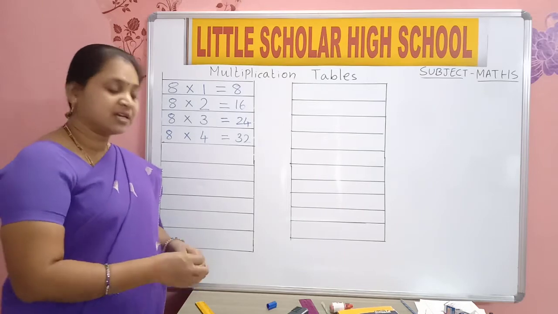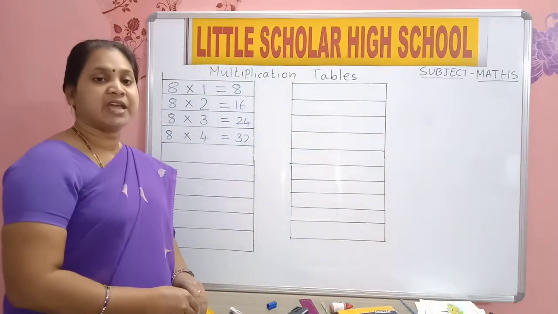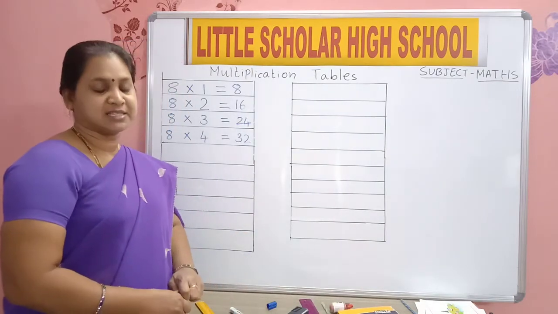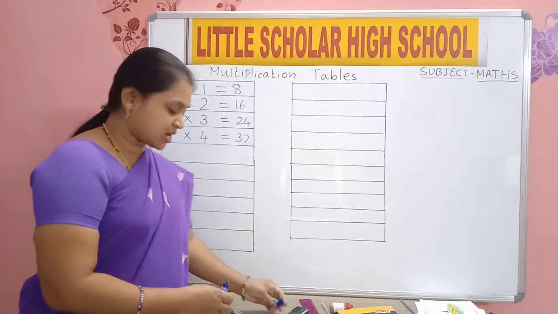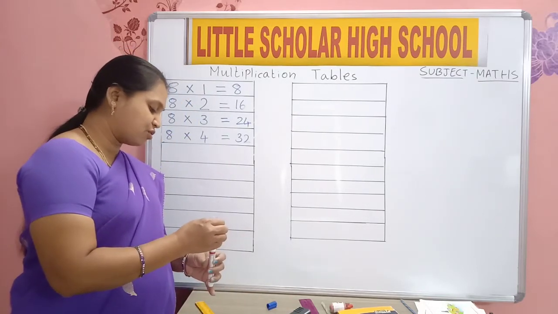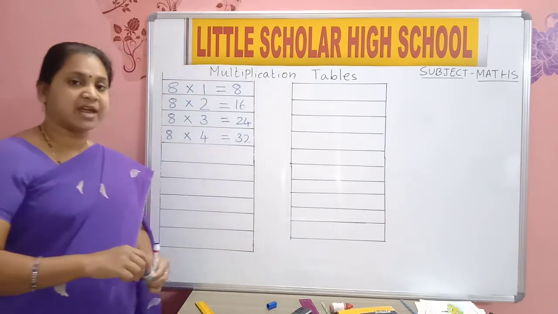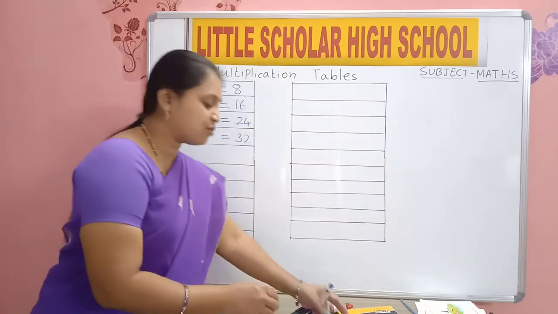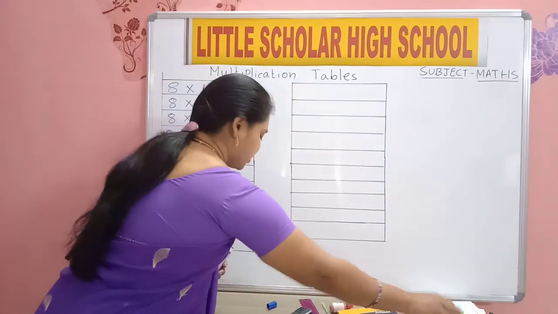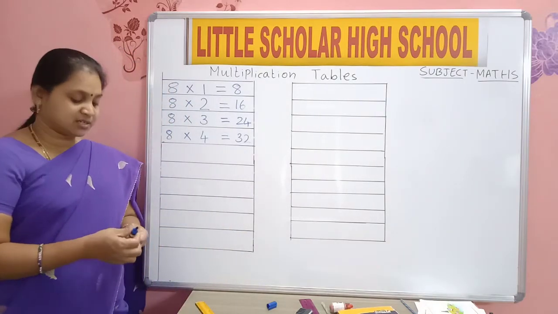8 fours are 32. 8 ones are 8. 8 twos are 16. 8 threes are 24. Come on, say 8 threes are 24. 8 fours are 32.